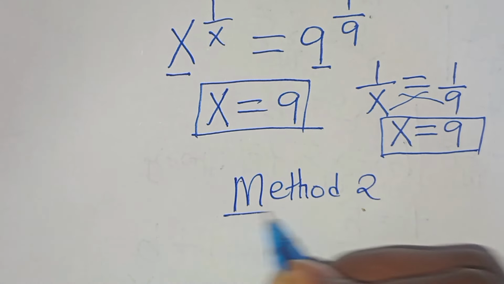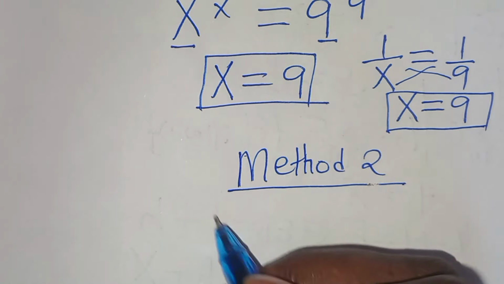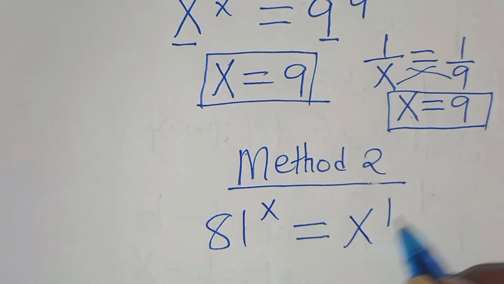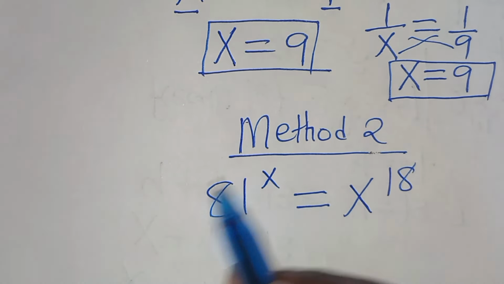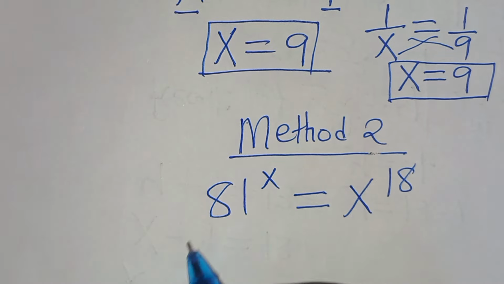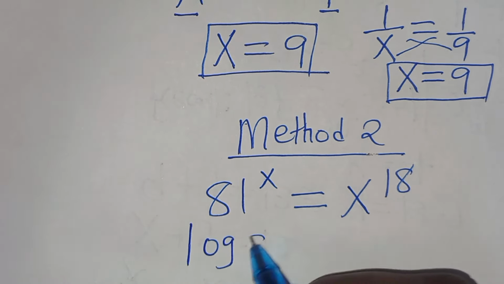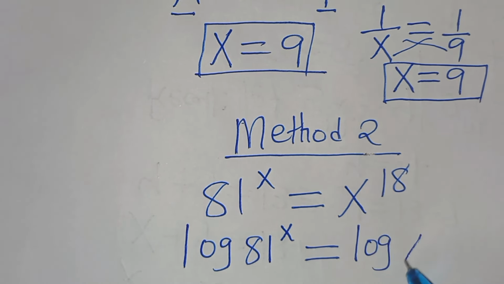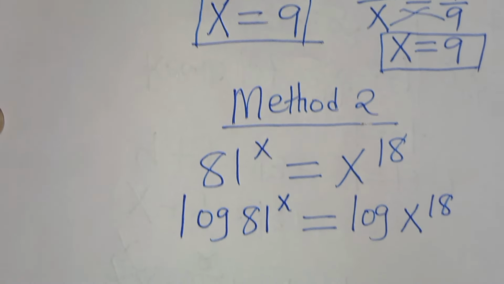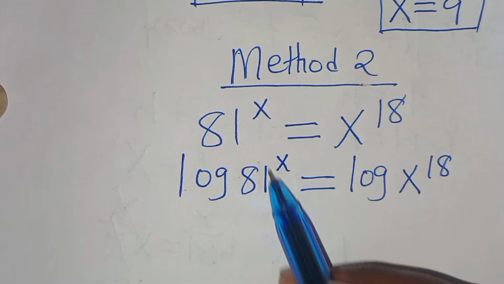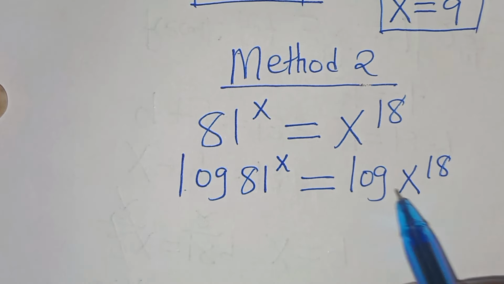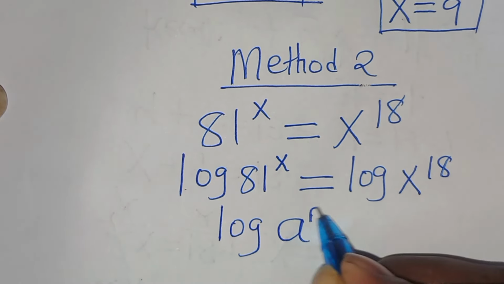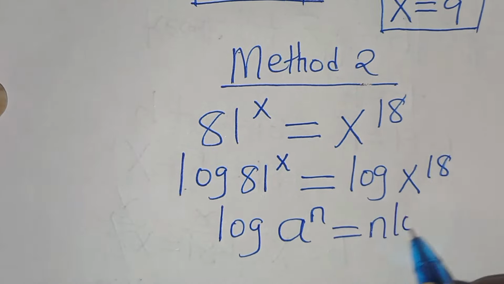Method 2. Now in method 2, we have 81 raised to the power of x equal to x to the power of 18. To solve this, we introduce logarithm on both sides so that we have log 81 raised to the power of x equal to log x to the power of 18. Now we have that log 81 raised to the power of x and log x to the power of 18 are in the form of log a to the power of n, which we can express as n log a.